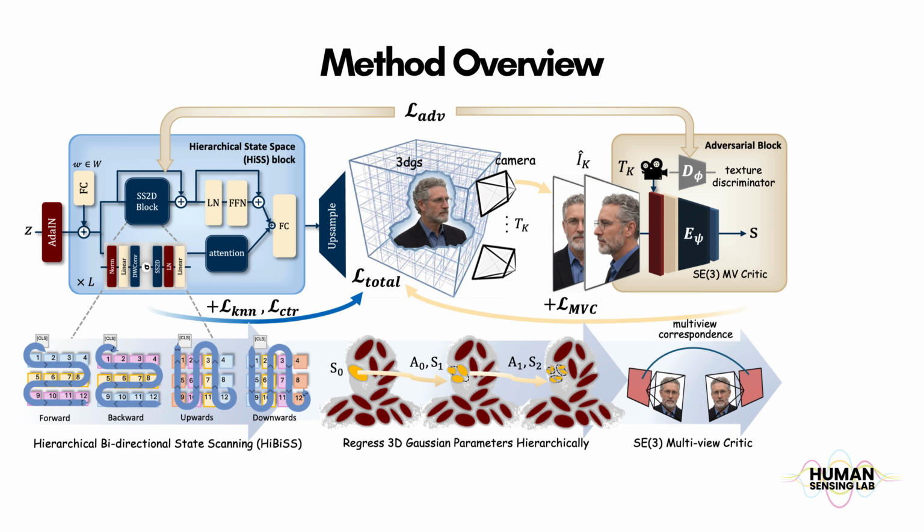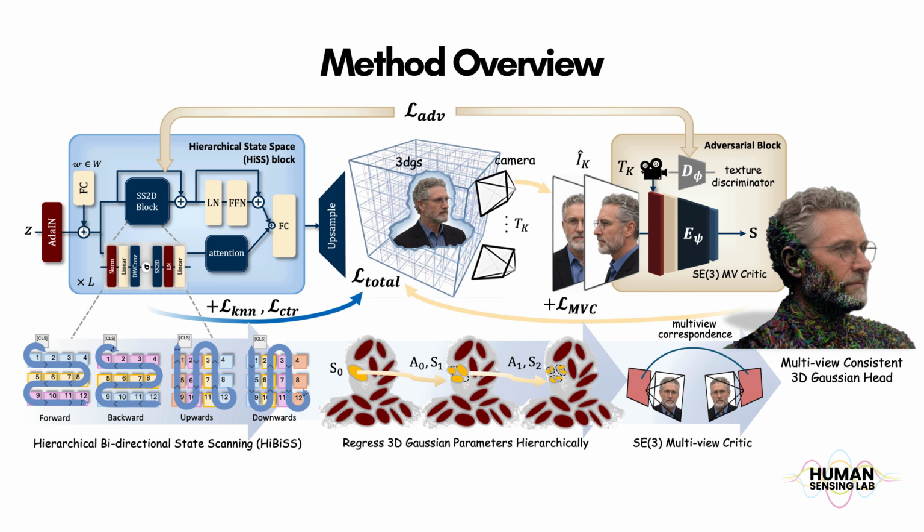These renders are evaluated by an adversarial texture discriminator and the proposed SE(3) multi-view critic, which imposes MVC, supplying gradients that reward cross-view alignment of appearance and structure, thereby coupling geometry, appearance, and MVC without external multi-view supervision.